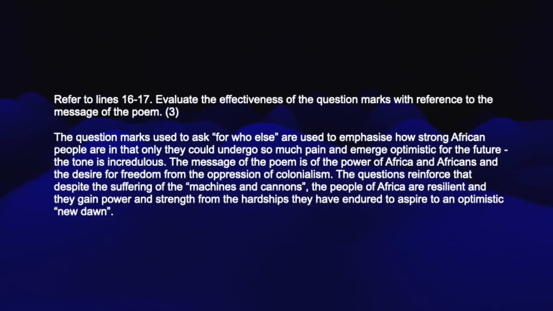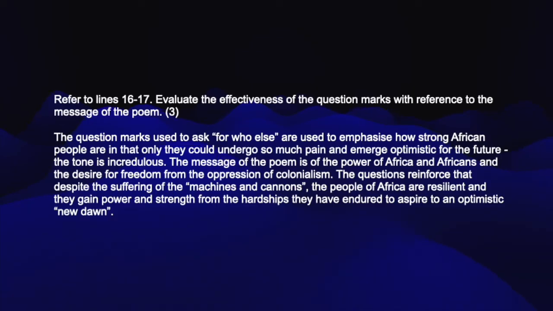And lastly, refer to lines 16 to 17. Evaluate the effectiveness of the question marks with reference to the message of the poem. The question marks used to ask for who else are used to emphasize how strong African people are in that only they could undergo so much pain and emerge optimistic for the future. The tone is incredulous. There's our first mark, explaining how the question marks create this incredulous tone.